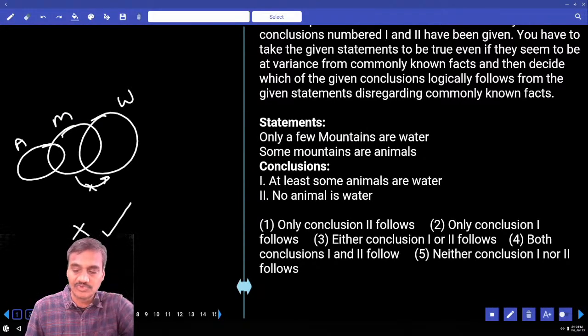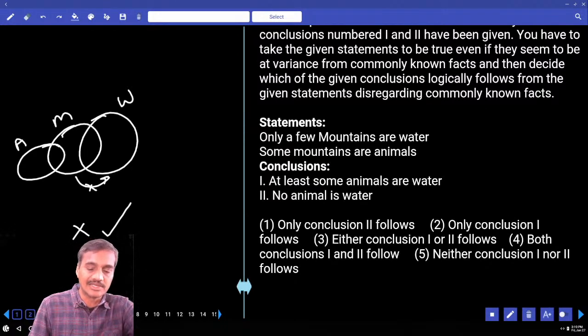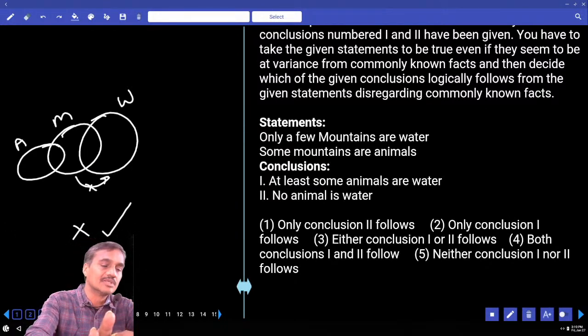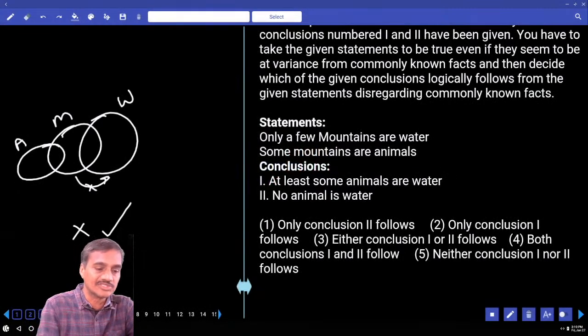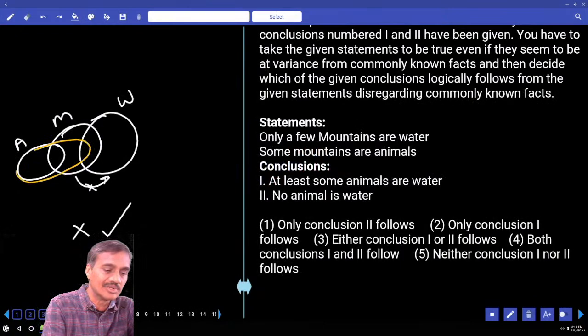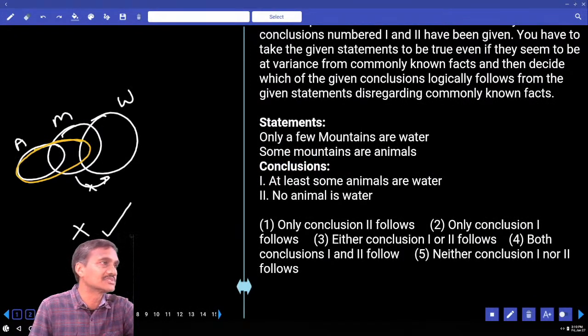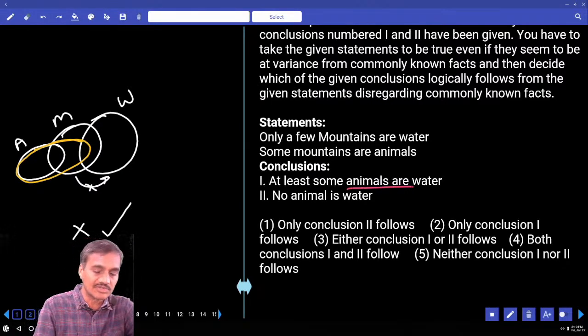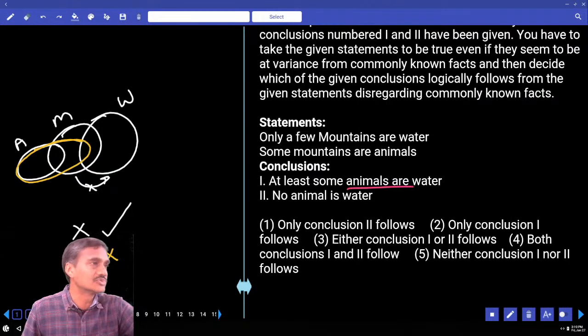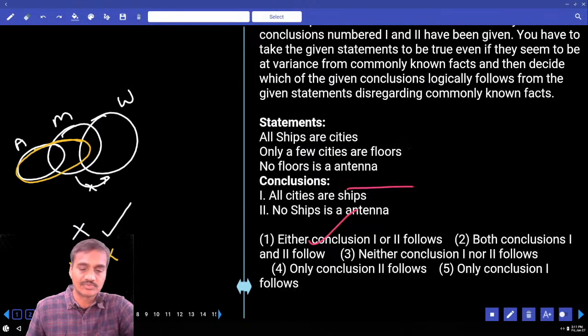Now to make this one false, alternate diagram, some animals are water. Now tell me whether I can write some animals are water or not. Draw cheyaledam. Now I am extending this animal like this. By doing so, what happens here? Some animals are water is true and no animal is water will be false. And at the same time, the conclusion that was false earlier, now it has become true. Hence, what is your answer? Either one or two, choice 3, question number 4.